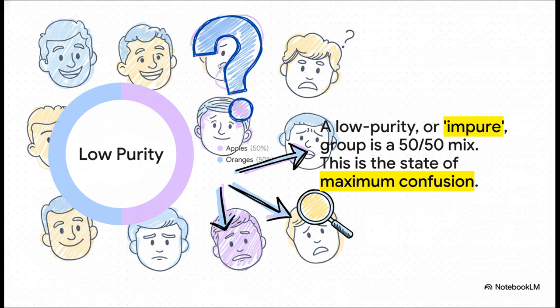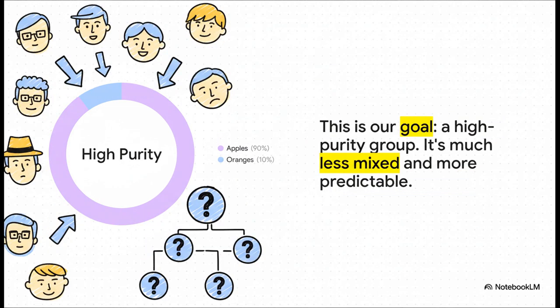Our starting point is usually something like this: a low purity or impure group. It's a 50-50 mix. It's a total toss-up. If you reach in, you have no real idea what you're going to pull out. This is the state of maximum confusion, and it's exactly what the algorithm is designed to fix. Now this, on the other hand, this is the goal. This is a high purity group. Sure, it's not perfect yet, but it's way, way better. If you had to put money on it, you'd bet you're going to pull out an apple. The algorithm's entire job is to ask questions that turn messy, low-purity groups into clean, high-purity ones.